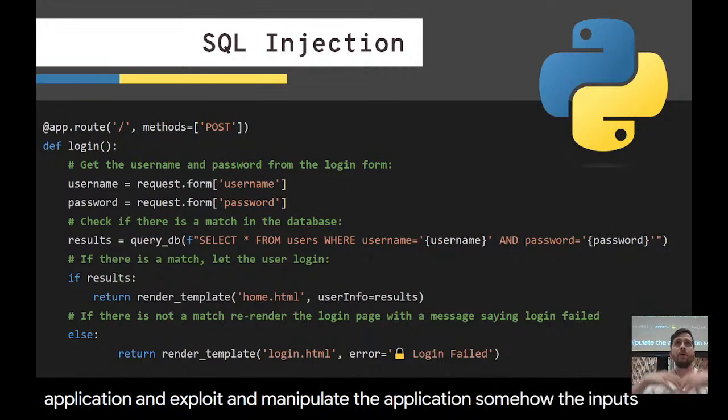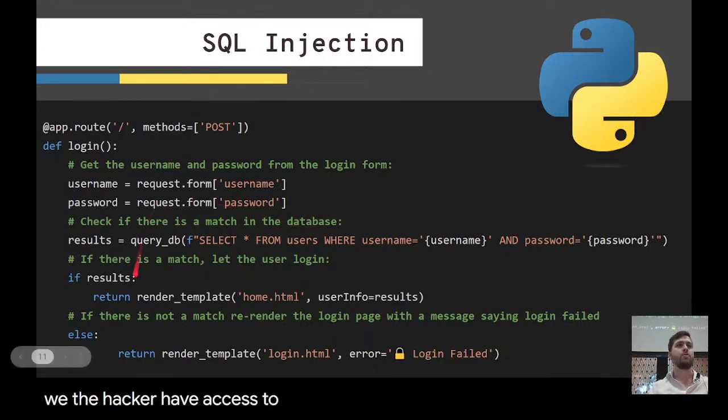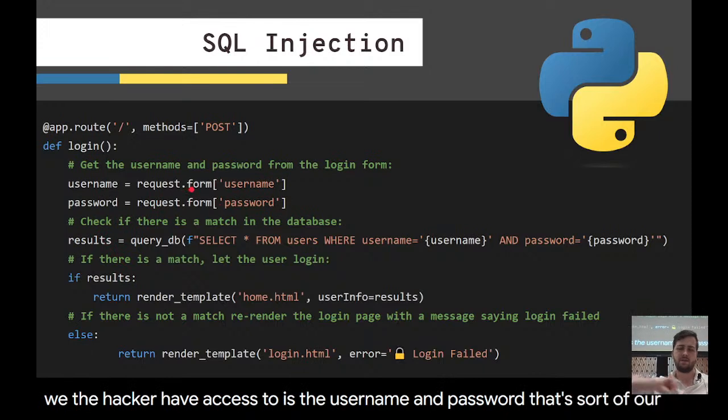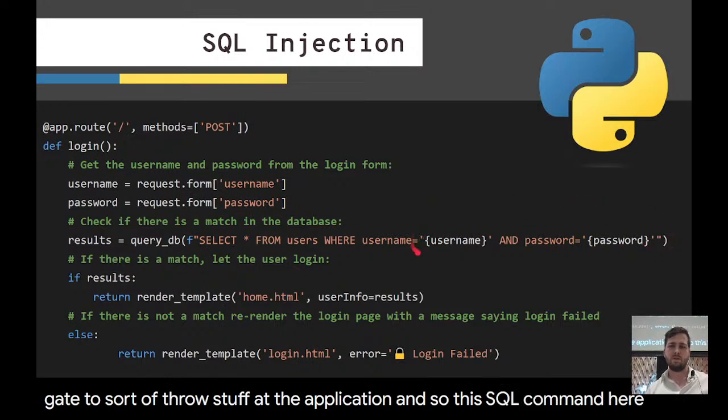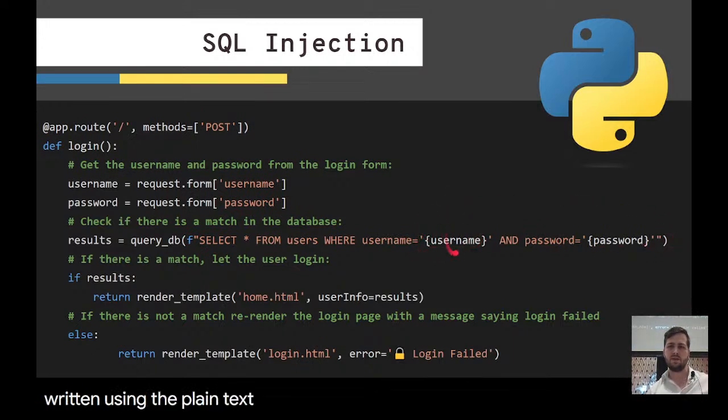The inputs that we, the hacker, have access to are the username and password. That's sort of our gate to throw stuff at the application. And this SQL command here is written using the plain text username, and the plain text password is used to construct the SQL statement.